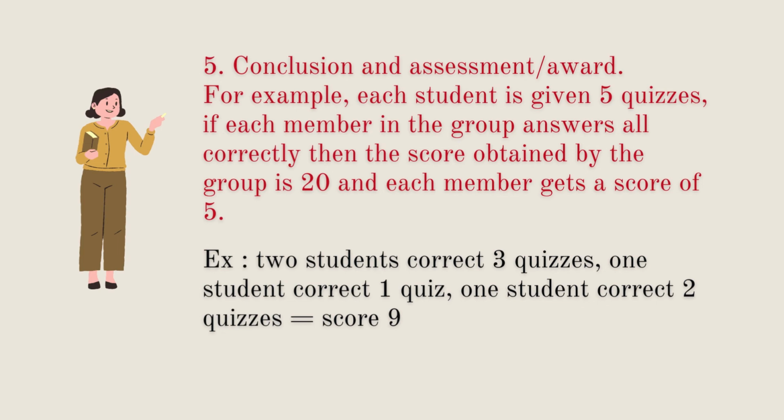If each member in the group answers all correctly, then the score obtained by the group is 20, and each member gets a score of 5. Here is another example: 2 students answer 3 quizzes correctly, 1 student answers 1 quiz correctly, and 1 student answers 2 quizzes correctly. So, the group score is 9, and the score of each student depends on the score obtained in answering the quiz.